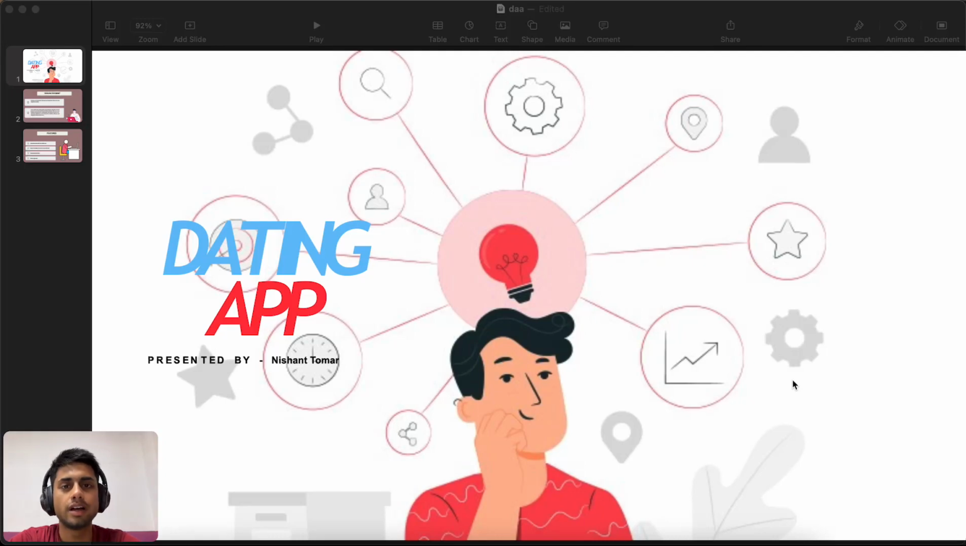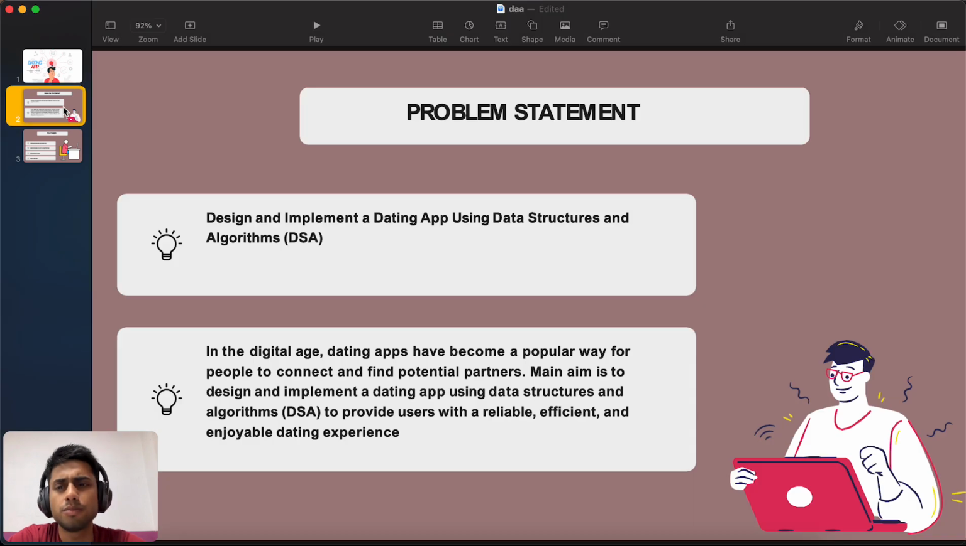Hello everyone, I am Nishant Toman and I am here to present a dating app project which is given by my college. Here is the problem statement: designing and implementing a dating app using data structures and algorithms. In the digital age, dating apps have become very popular for people to connect and find a potential partner.